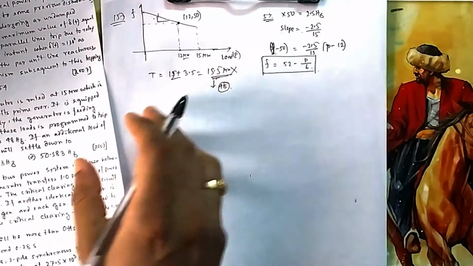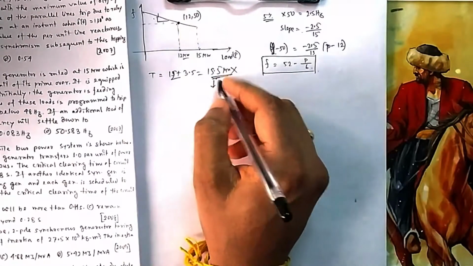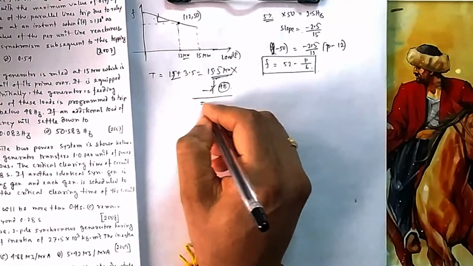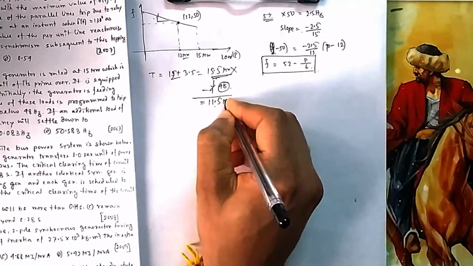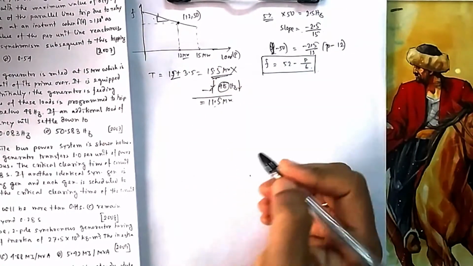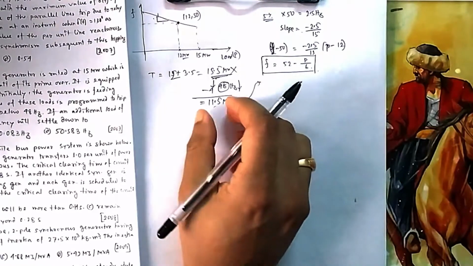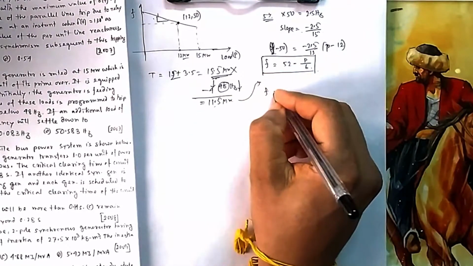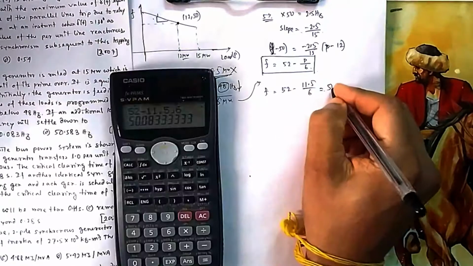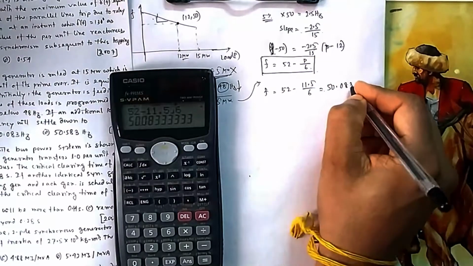So the frequency will not come down to 0, because after 48 what will happen? One load will go away, that is 4. So it will be loaded with 11.5 megawatt, because once your frequency falls below this, then it will come into this. So now this will settle at 11.5. Now what is your frequency at 11.5? You put it there. That is your answer. It is 50.0833. That is your option C.